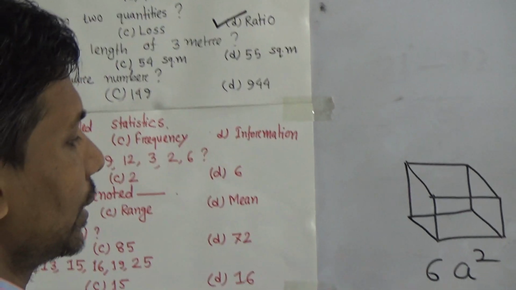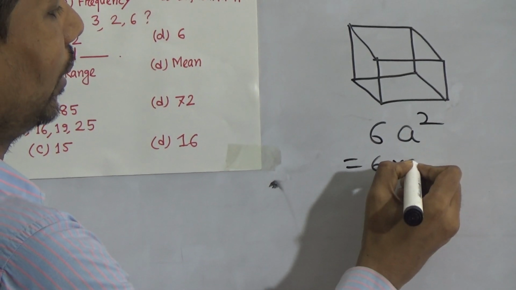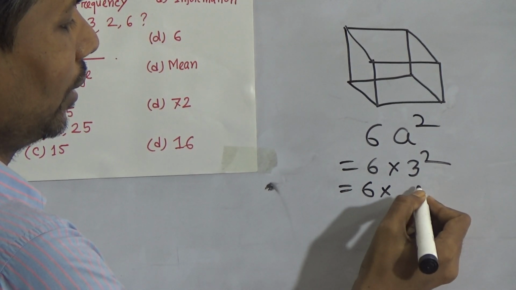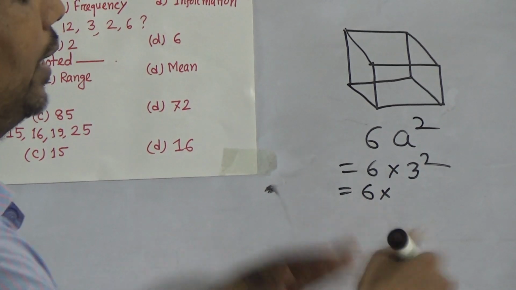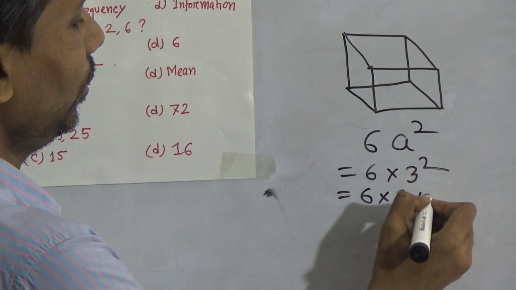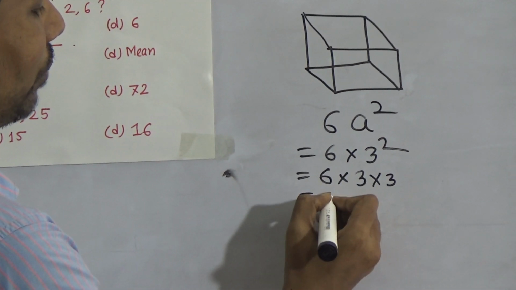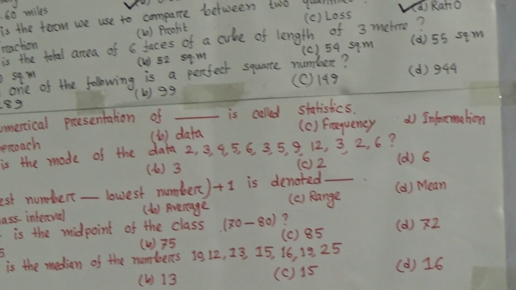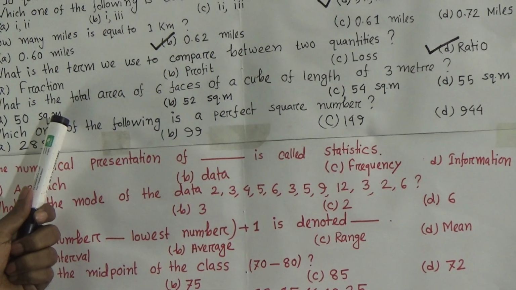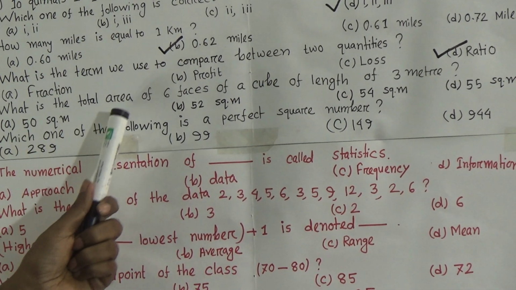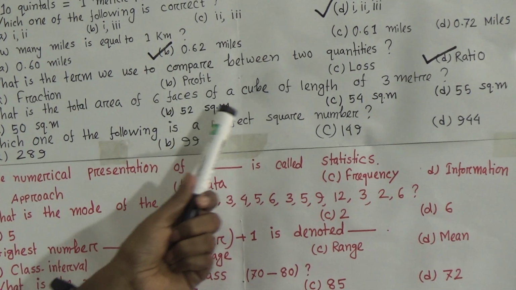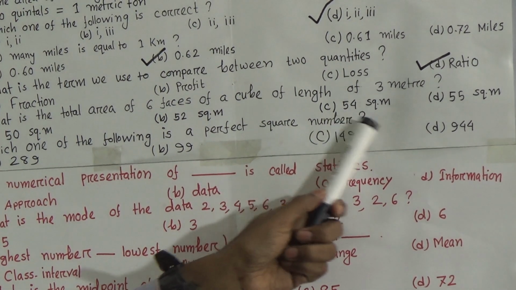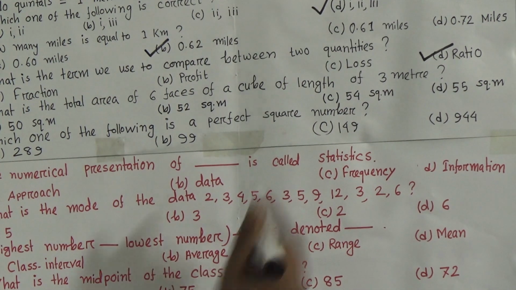So 6 into 3 square. 3 square means 3 into 3, which is 9, and 6 times 9 equals 54. So we have got the result 54 square meter. Give a tick sign here.